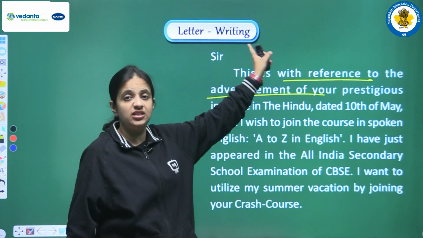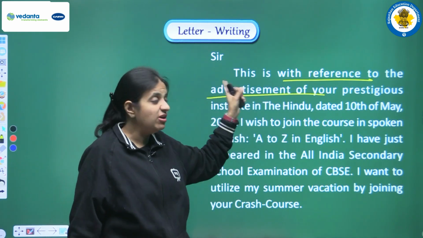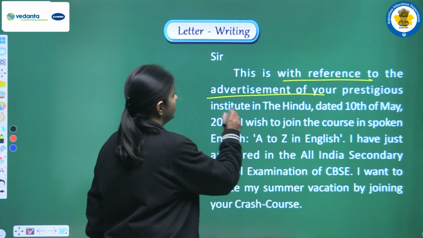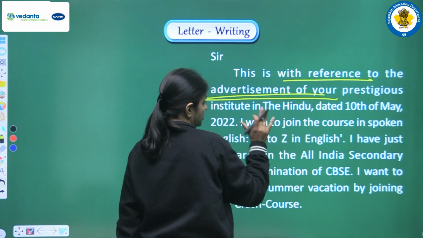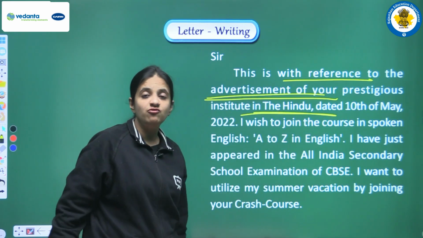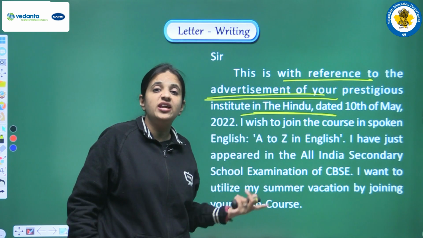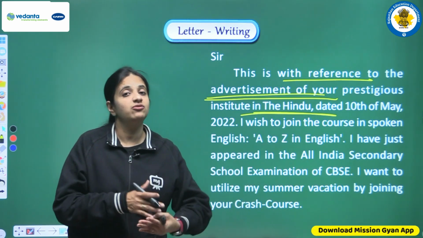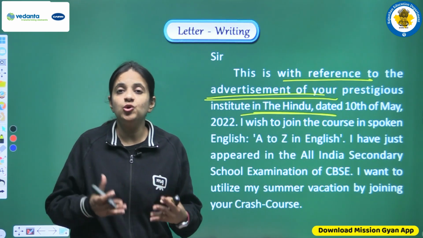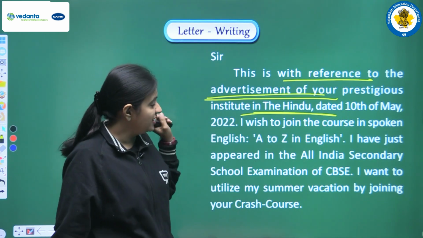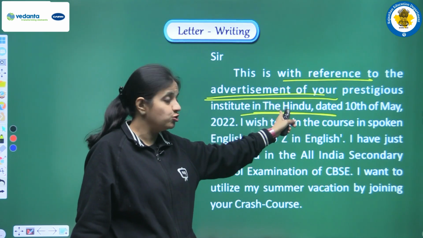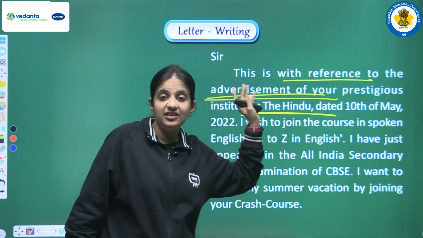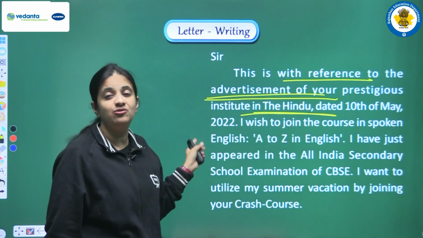So this is the reason we are using this sentence in the beginning of the letter, and we are writing that this letter is with reference to the advertisement of your prestigious institute in the Hindu. So the advertisement was there in this newspaper. We can mention any newspaper, we can mention any magazine, but we have to give the reference of where we came to know about this thing. So that we are writing here, and the advertisement was there in this newspaper, that is the Hindu, and when? So we are mentioning the date also, that is 10th of May 2022.